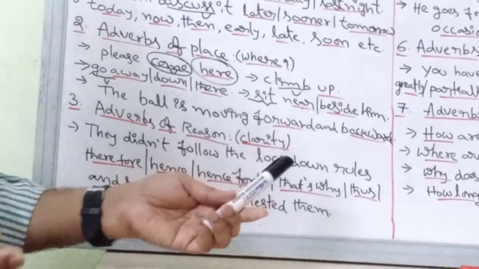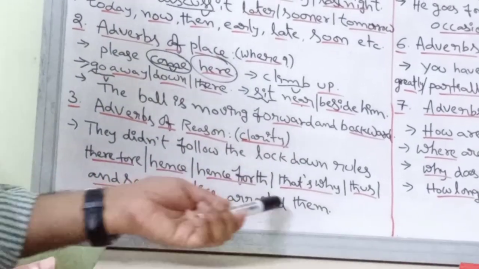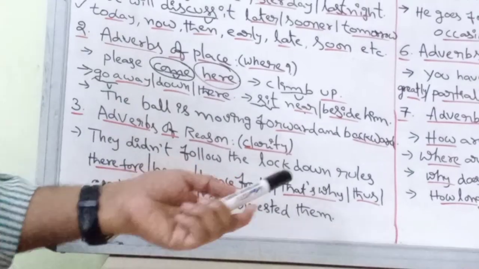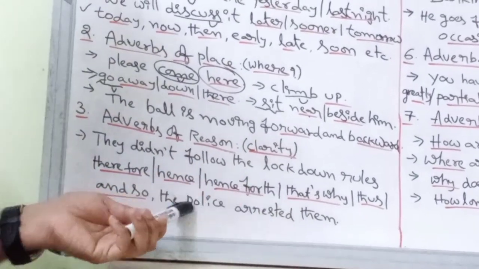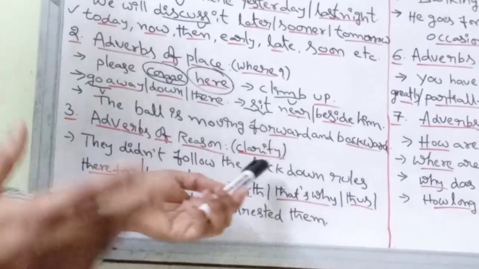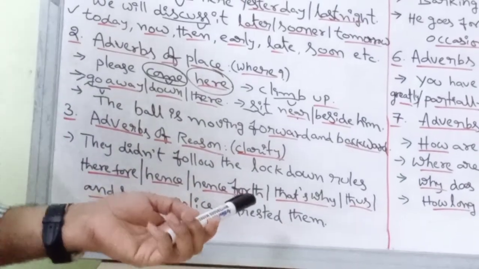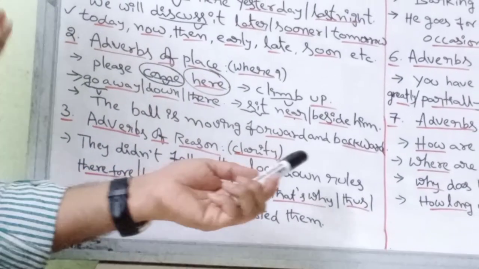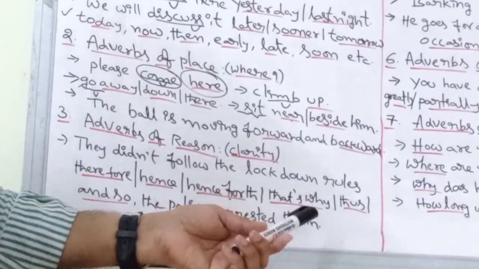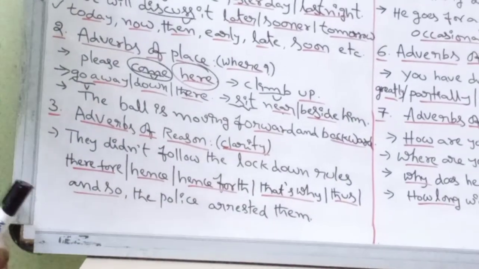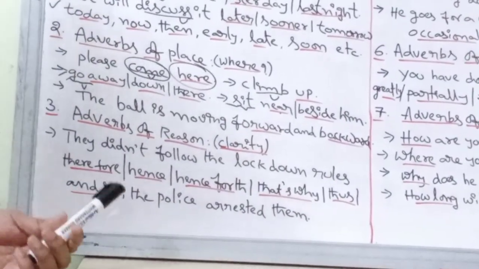They didn't follow the lockdown rules. Hence, the police arrested them. They didn't follow the lockdown rules. Henceforth, the police arrested them. They didn't follow the lockdown rules. That's why the police arrested them. They didn't follow the lockdown rules. Thus, the police arrested them. And so, the police arrested them.